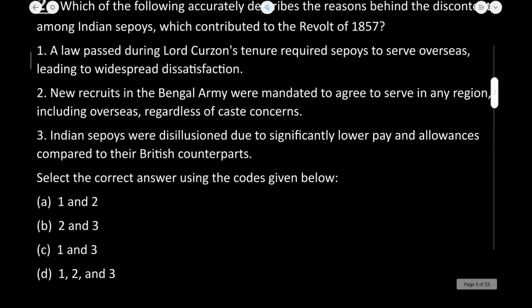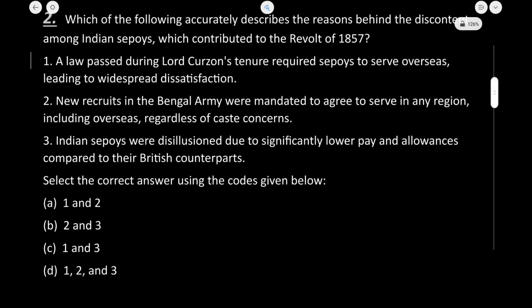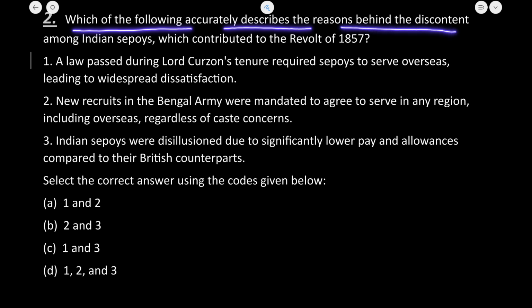Let's now move to the second question. Which of the following accurately describes the reason behind the discontent among the Indian sepoys which contributed to the revolt of 1857?